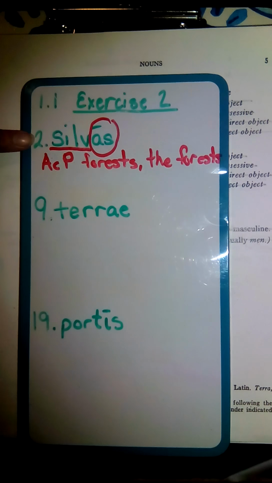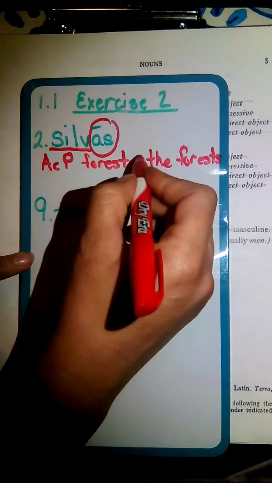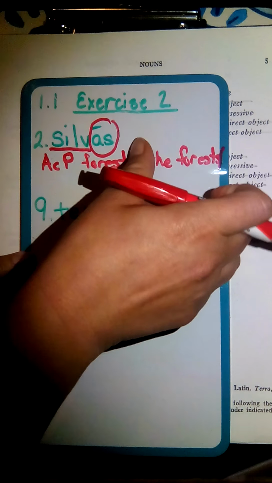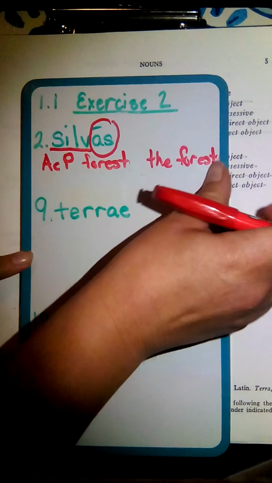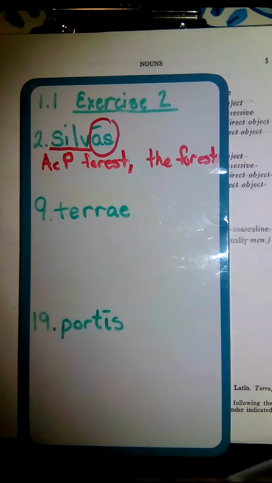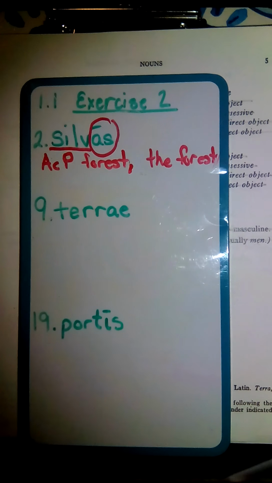So the reason I picked number 2 is because it's going to feel a little tricky. When you look at your answer key, it will not say the forests. It's going to say just plain forest or the forest. They're going to take out the S completely. And that doesn't mean that you didn't translate it correct. It is plural, but what you'll find in Latin is when they use the word silwa or silwy, they're going to translate the plural into singular oftentimes. Not always, but a lot of the time. So if you run into that, you didn't do anything wrong. It's okay. We'll make a correction and move forward.